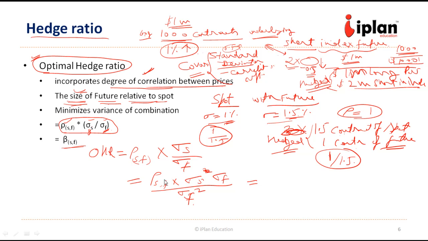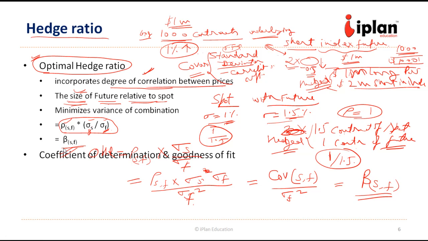Or in other words, we can write it as covariance between spot and future divided by variance of future. Or we can write beta of spot with respect to future. So this is another way of looking at optimal hedge ratio.